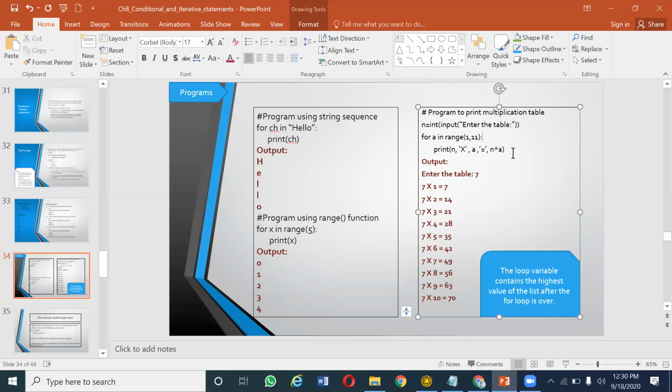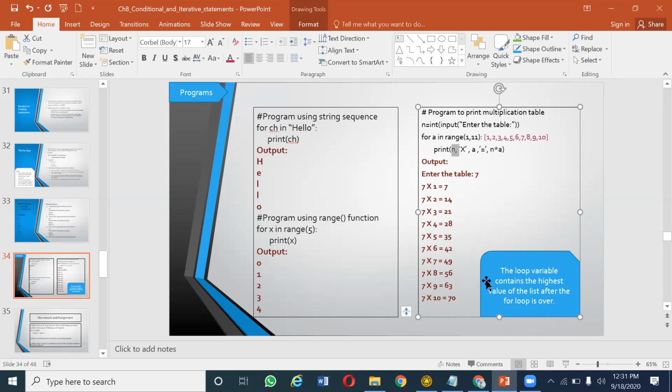Range of 1, 11. What is the list of values generated? 1, 2, 3, 4, 5, 6, 7, 8, 9, 10. This is the list of values generated. In the list of values, a will take the first value. And what is the n value? The n value is nothing but the number for which you want to print the multiplication table, and the number you have to give. And then it will print beautifully like this.